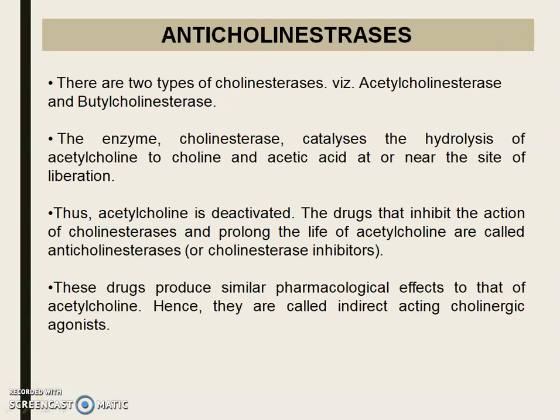Anticholinesterase. There are two types of cholinesterase, that is acetylcholinesterase and butyrylcholinesterase. The enzyme cholinesterase catalyzes the hydrolysis of acetylcholine to choline and acetic acid at or near the site of liberation. Thus, acetylcholine is deactivated. The drugs that inhibit the action of acetylcholinesterase and prolong the life of acetylcholine are called anticholinesterase or cholinesterase inhibitors. These drugs produce a similar pharmacological effect to that of acetylcholine. Hence, they are called indirect acting cholinergic agonists.